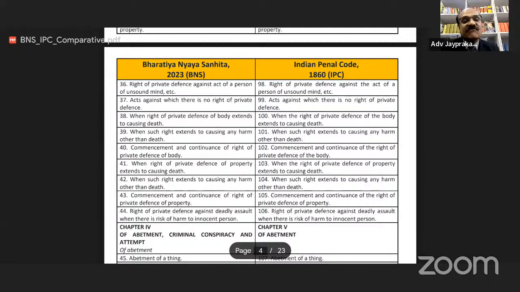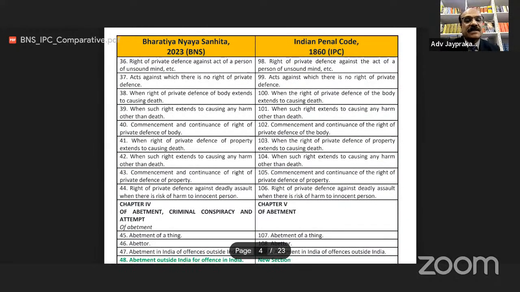Section 39 of BNS, when such a right extends to causing any harm other than death. Earlier section was 101. BNS section 40, commencement and continuance of right of private defense of body. Earlier this section was 102. Section 41 of BNS, when right of private defense of property extends to causing death.